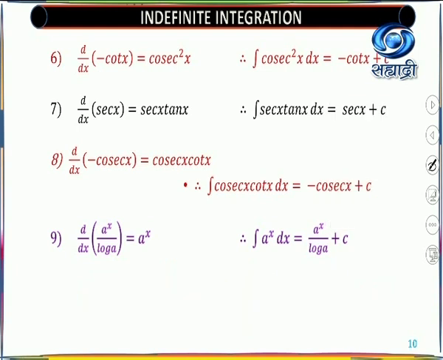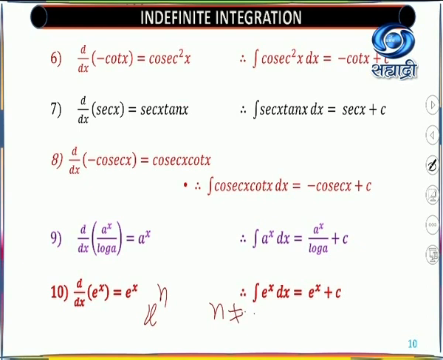Next formula is e raised to x, which you know that it's a simple one. Derivative of e raised to x is e raised to x. So integration of e raised to x is also e raised to x plus constant. Now look at here. We have seen the power function x raised to n, in which n is not equal to -1, means you are not having 1 upon x.